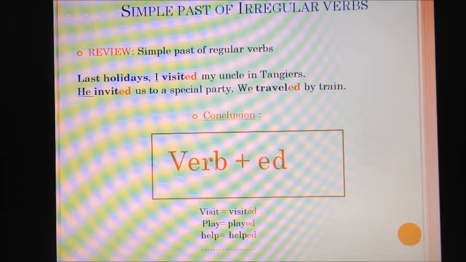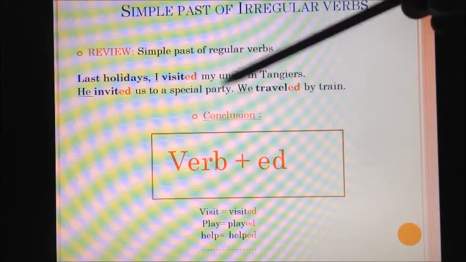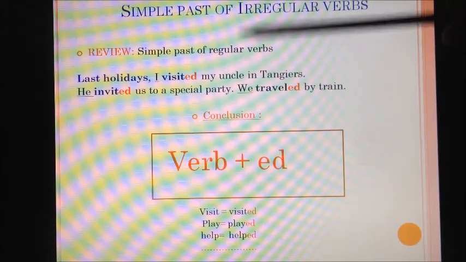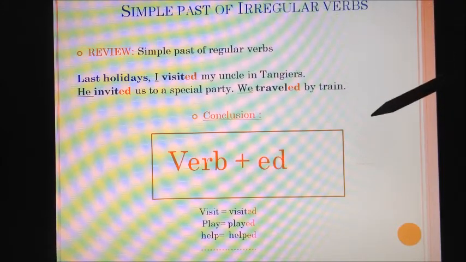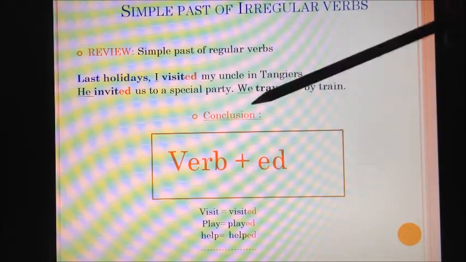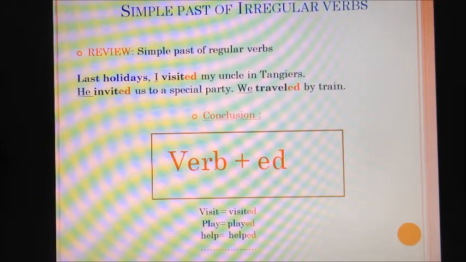So we all agreed that simple past of regular verbs have one form, all the regular verbs, verb plus ed. It doesn't matter which subject you use the verb with. I visited, we traveled, he invited, played, helped, etc. So this is the main conclusion we have to take into consideration when talking about regular verbs.